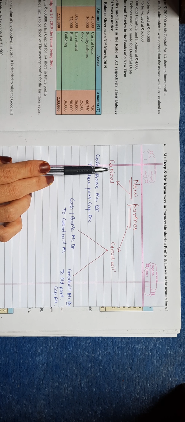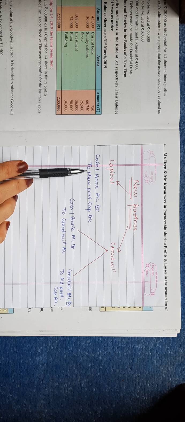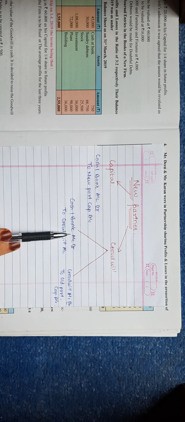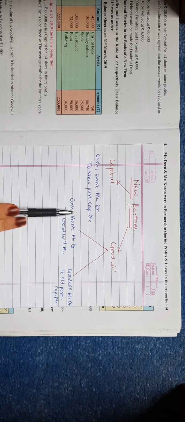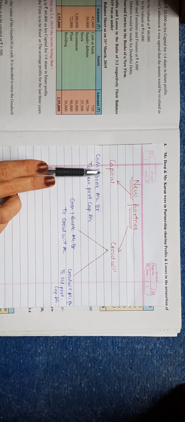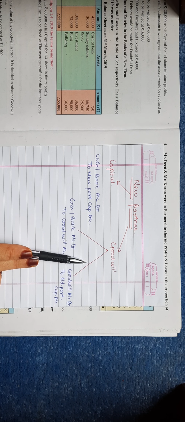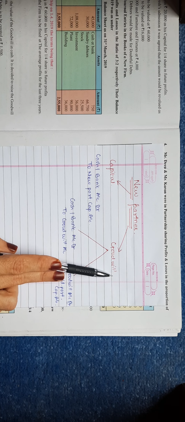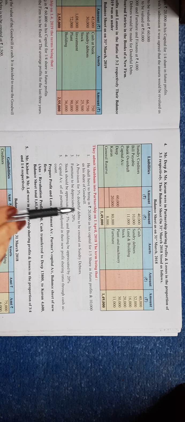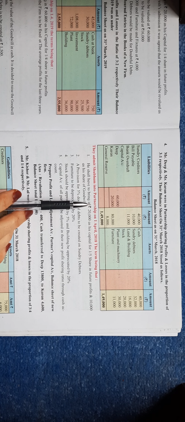When he brings capital, the entry is cash or bank account debited to new partner's capital account. And when he brings goodwill, there are always two entries: cash or bank account debited to goodwill account for the bringing of goodwill, and goodwill account debited to old partners' capital account for the distribution of goodwill amongst all partners in the old profit sharing ratio. So these things are commonly written, and goodwill is processed further as per the conditions given in the question. So we have cleared goodwill and capital.